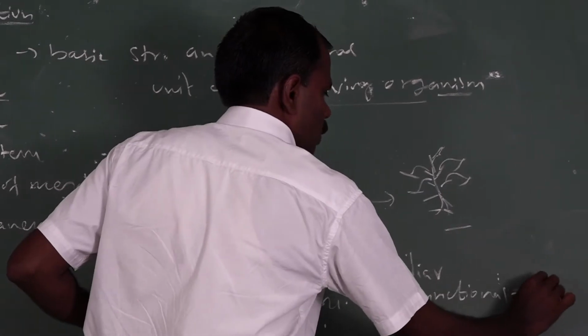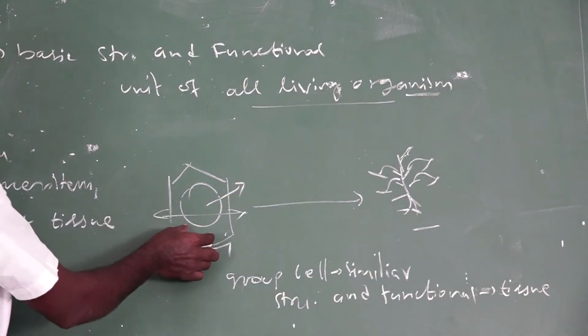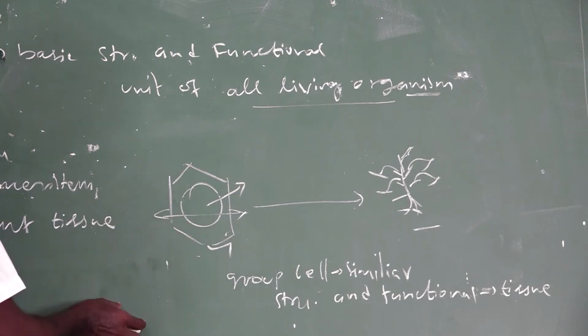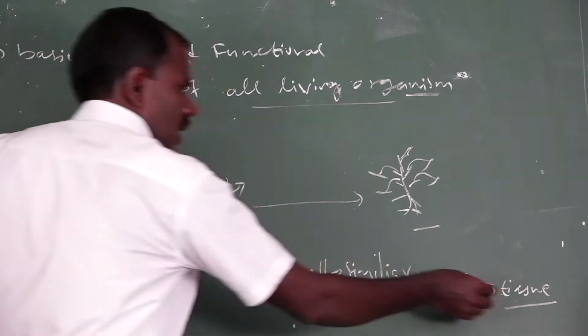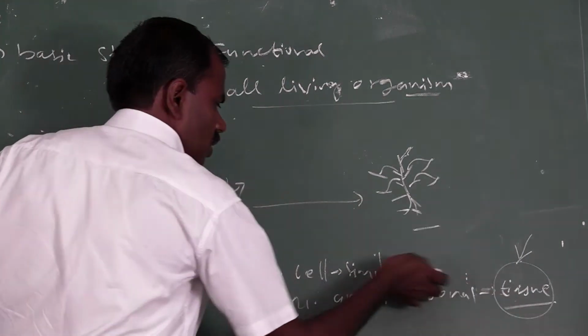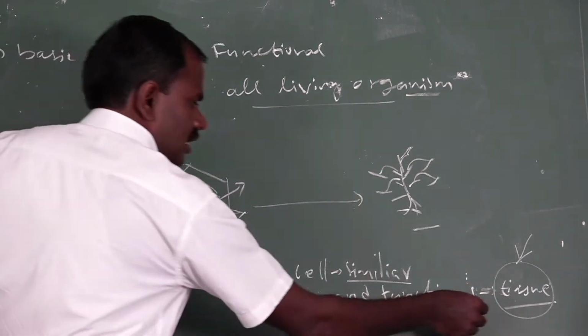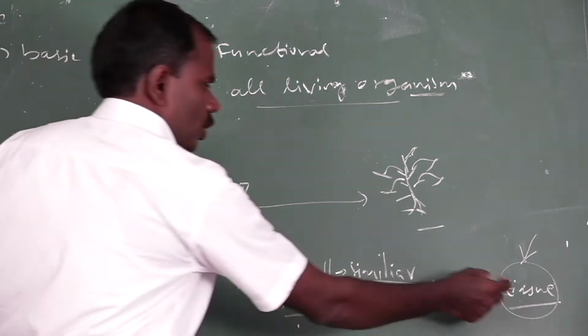That is called tissue. These cells divide to form tissue. A group of cells, not an unorganized mass, is called tissue. A tissue has similar structure and similar function. So a group of cells forms a tissue.